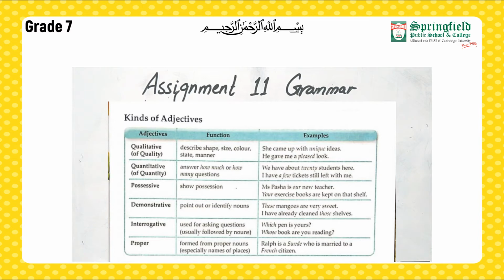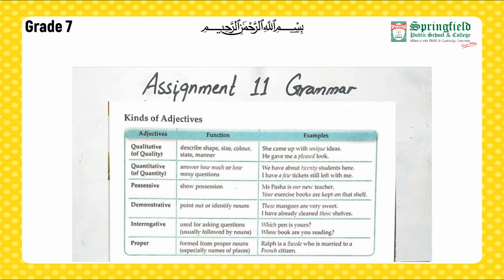Next we have possessive. It shows possession, right? That thing belongs to that person. Miss Pasha is our new teacher. Our here is the possessive adjective. Your exercise books are kept on the shelf. Your here is what? Your possessive adjective, right? So it's referring to the possession, that you possess that thing, you own that thing.